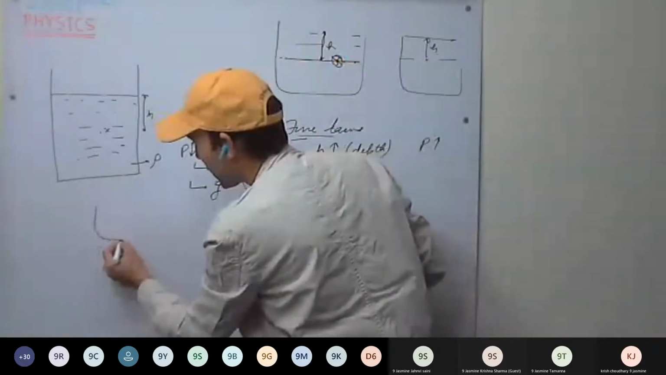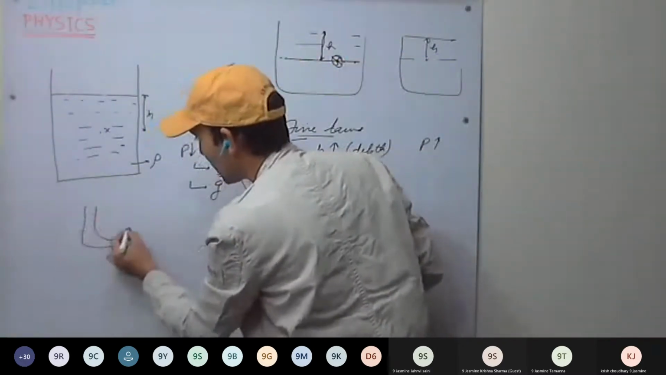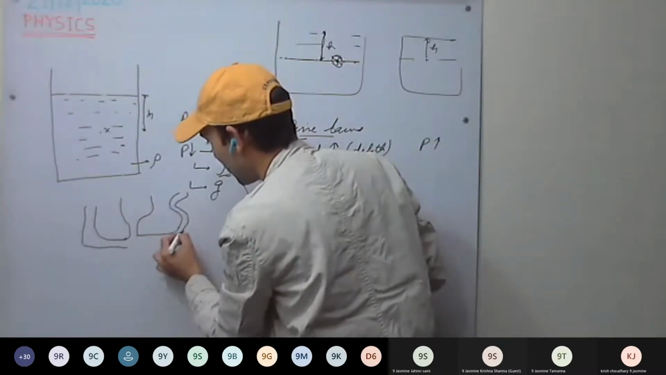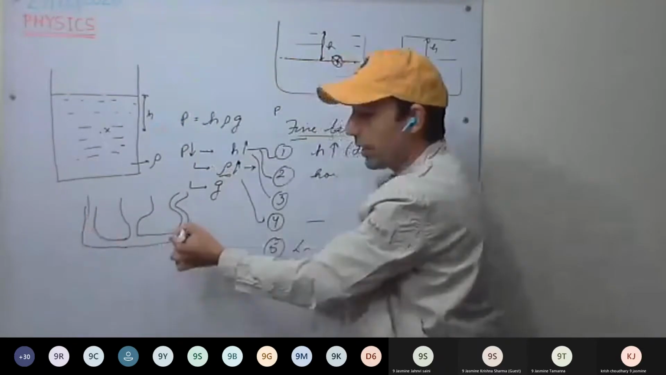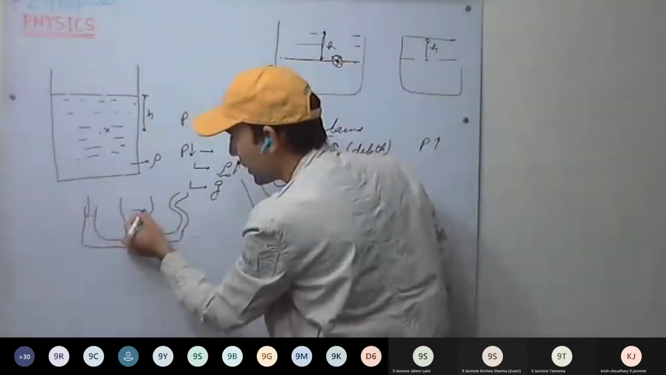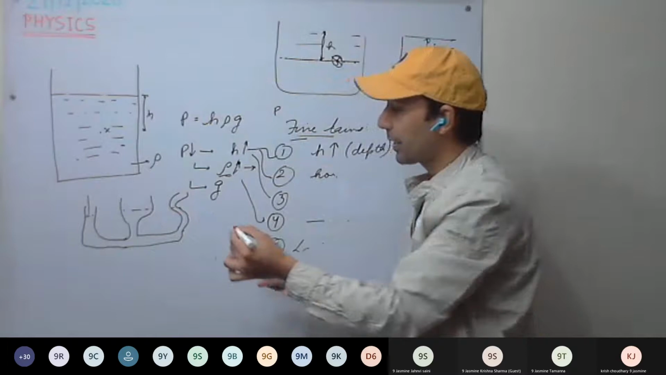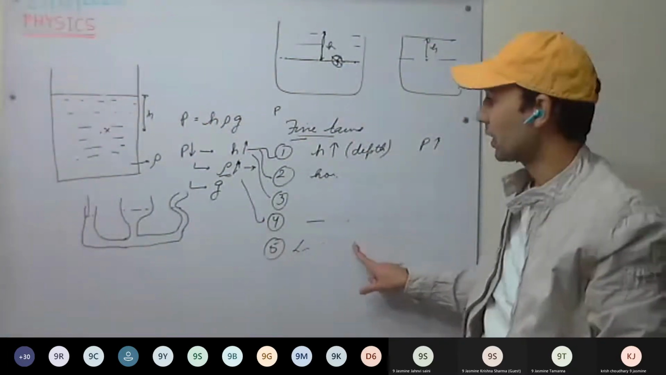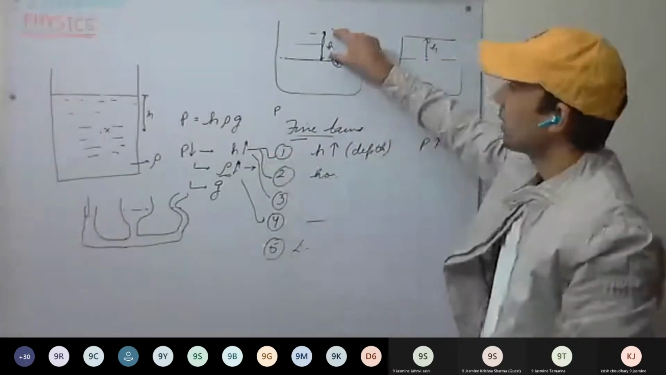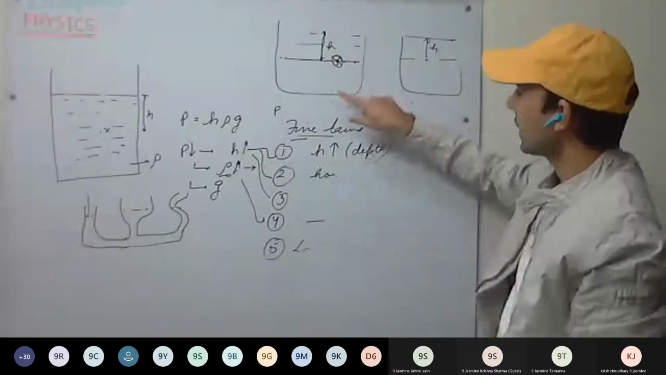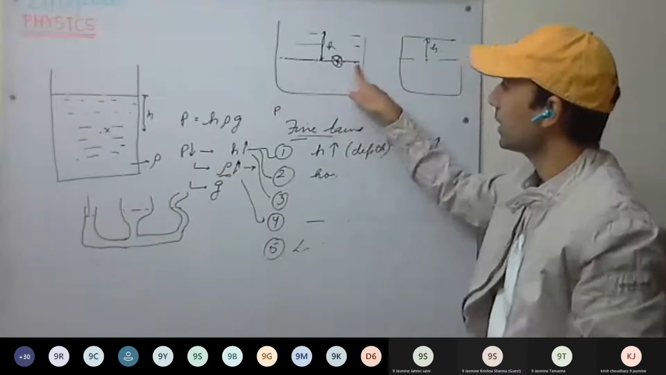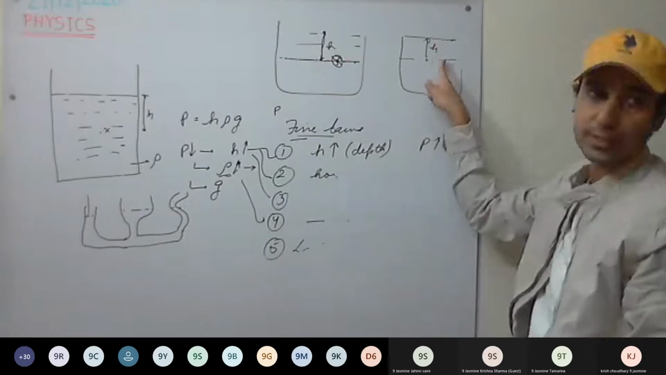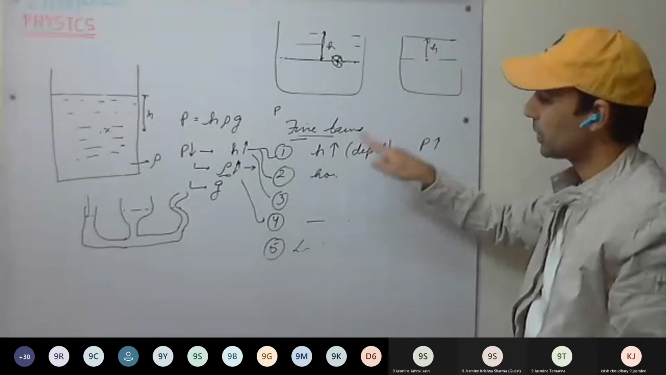Fifth, liquid seeks its own level. Any kind of container you take, if you fill water or any liquid in it, the level in all the 3 containers is the same. Liquid seeks its own level. These are the 5 laws. 3 laws you can connect with depth: as the depth increases, pressure increases; in the horizontal plane, the pressure is same at all the points; and around a point, the pressure is same.